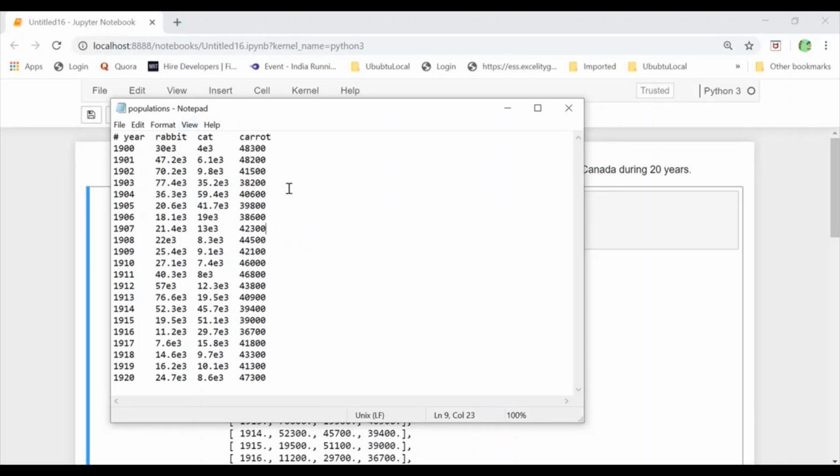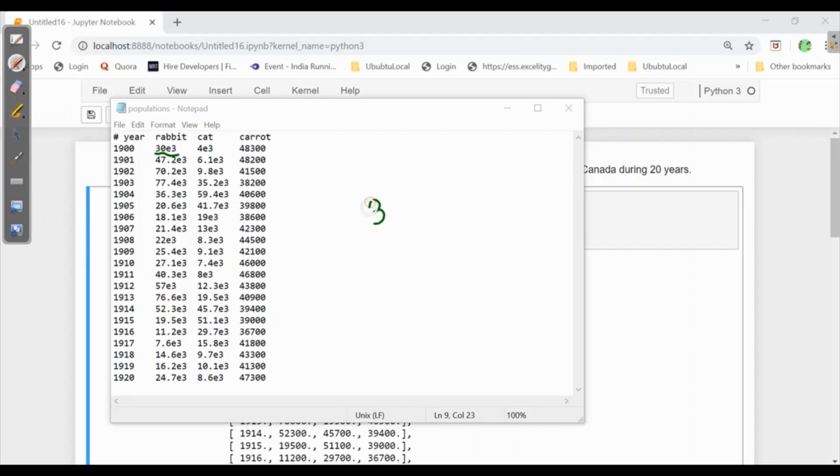So this is the scenario over here. We have 30 e to the power 3. We have the data mostly in e to the power of 3, which is a scientific notation. So for your information, 30 e to the power 3 is 30 times 10 to the power 3, which is 3 zeros, 30,000. So the data is somewhat of this kind.